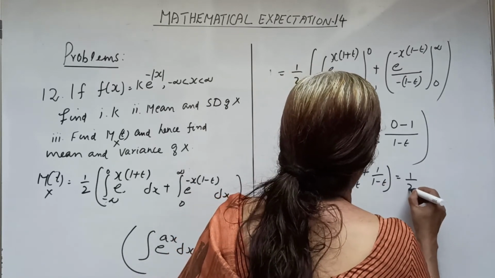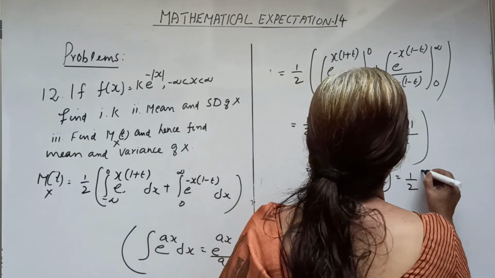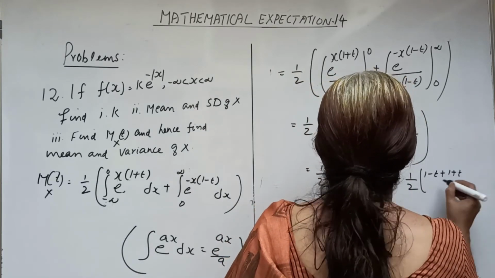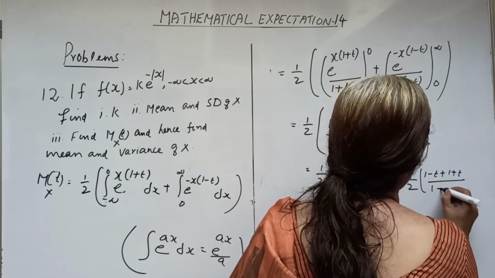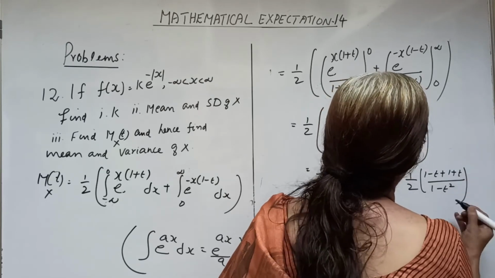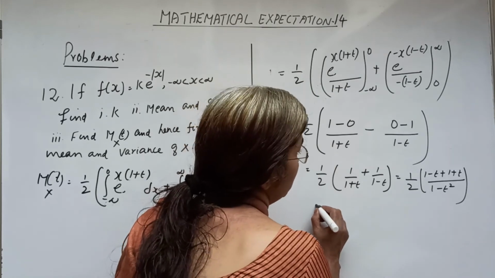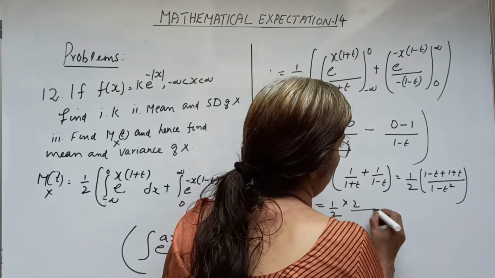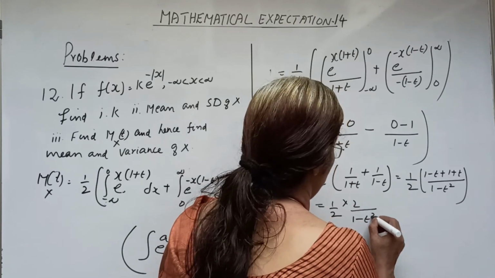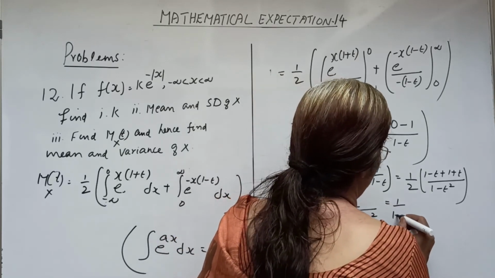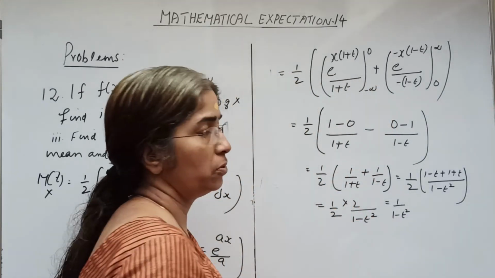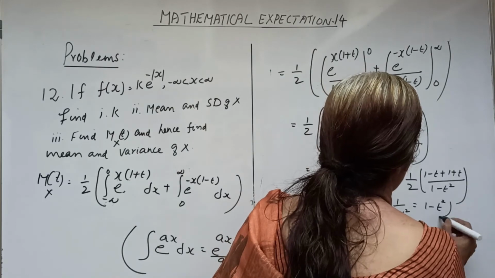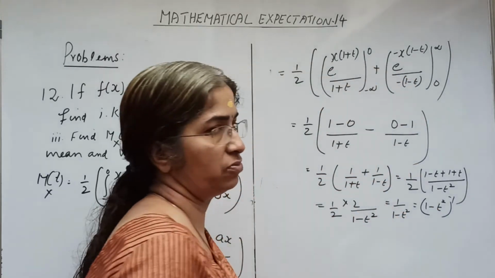That is 1/2 into ((1-t)+(1+t)) divided by (1+t)(1-t), which is 1-t². That equals 1/2 into 2/(1-t²), which is 1/(1-t²). This can be written as (1-t²)^(-1).